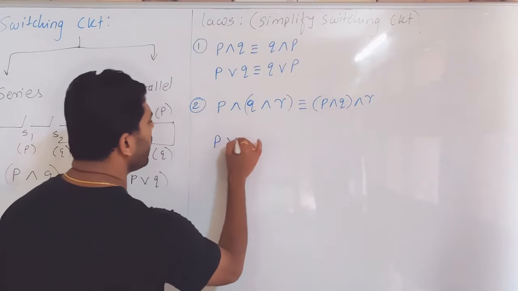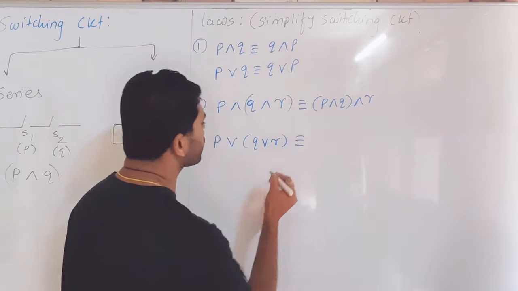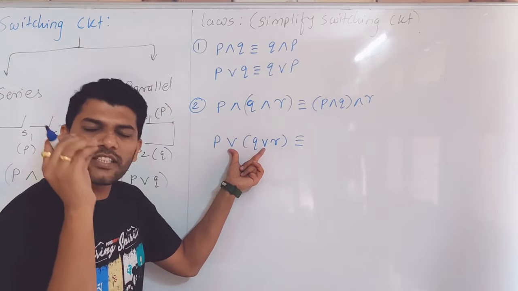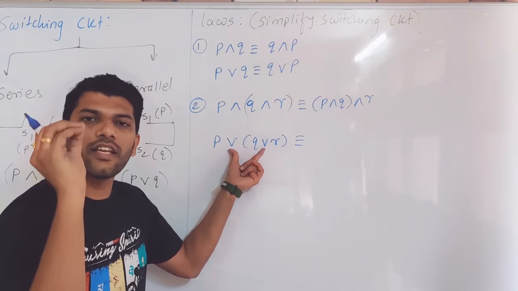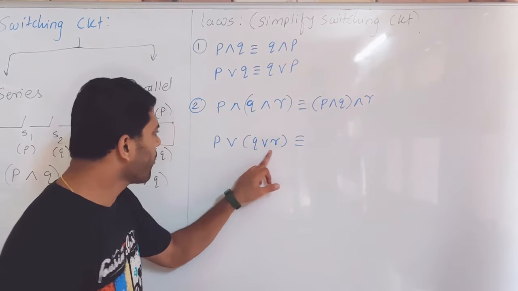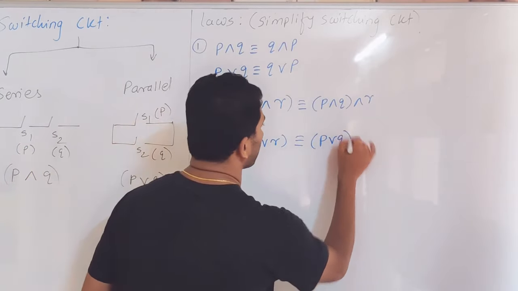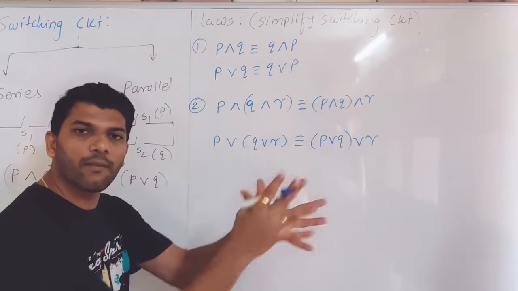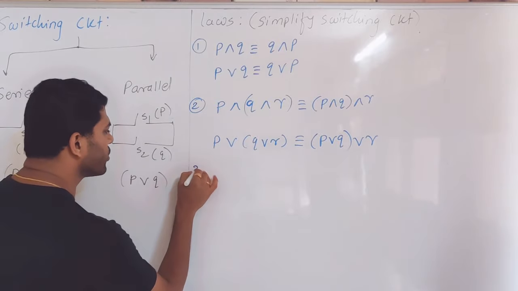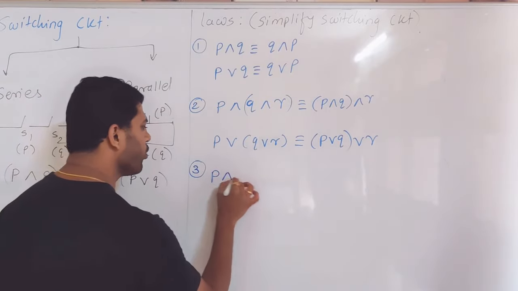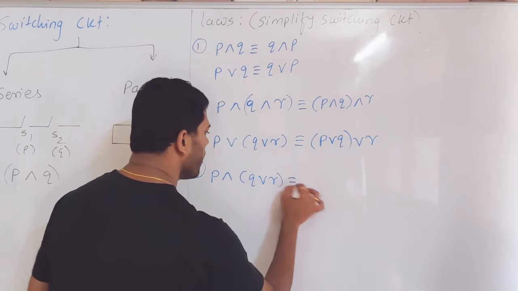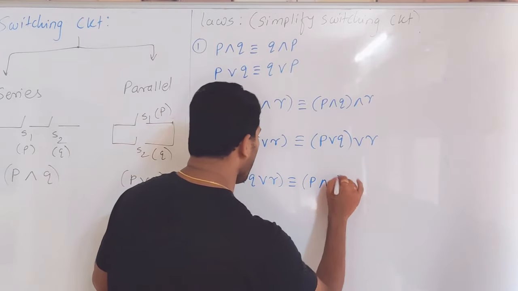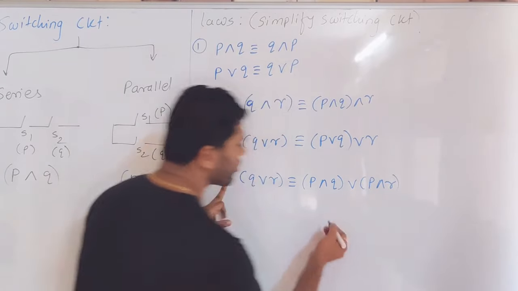So if it is P or Q or R, the same story again, friends. There are two OR statements. The associative law is quite simple. The bracket preference never matters in the same operation. You can switch over the bracket. So you can switch the brackets if the same type of operation is there. This is called associative law. The third one is distributive law. P and Q or R: we can simply distribute or multiply this term inside the bracket. So it's P and Q or P and R. This is called distributive law.